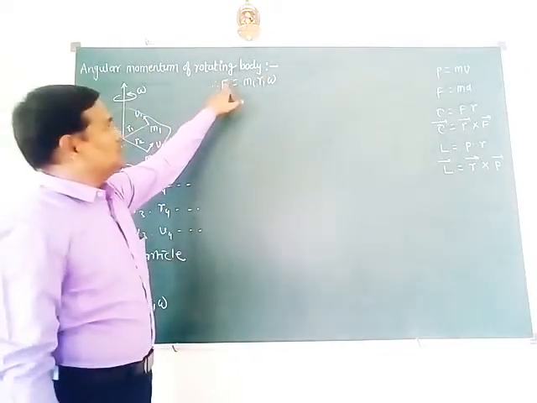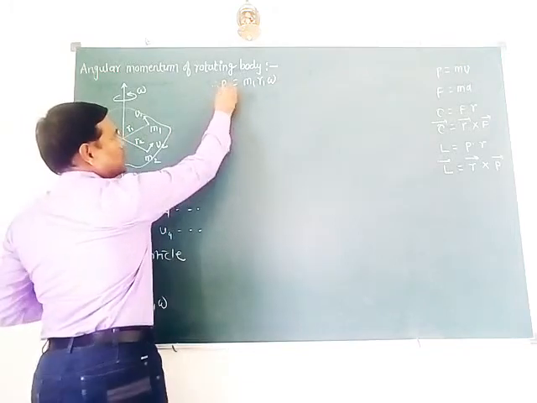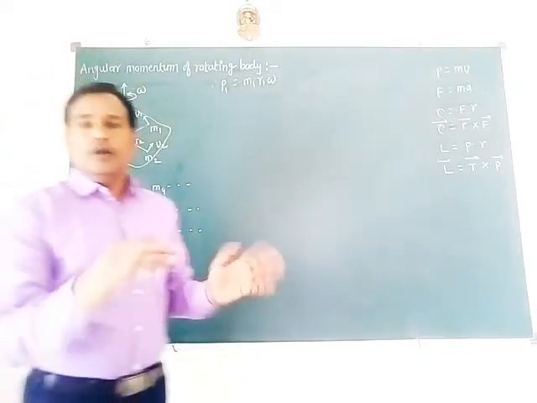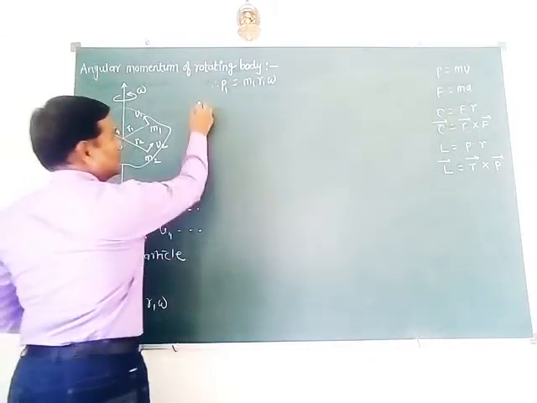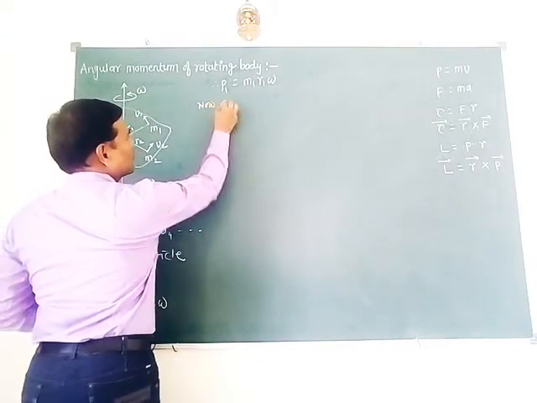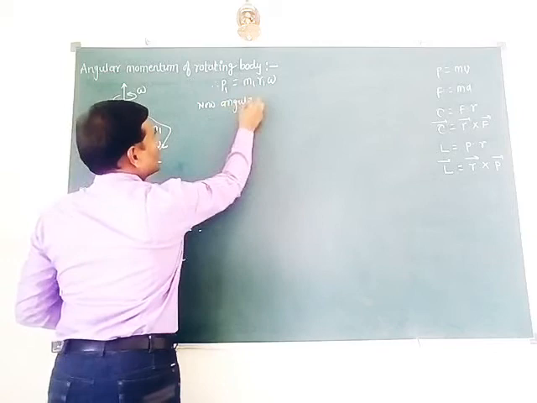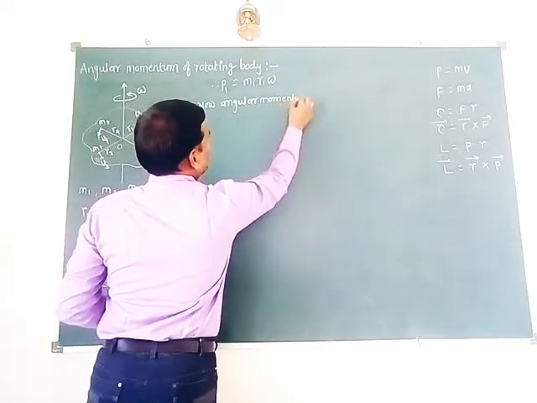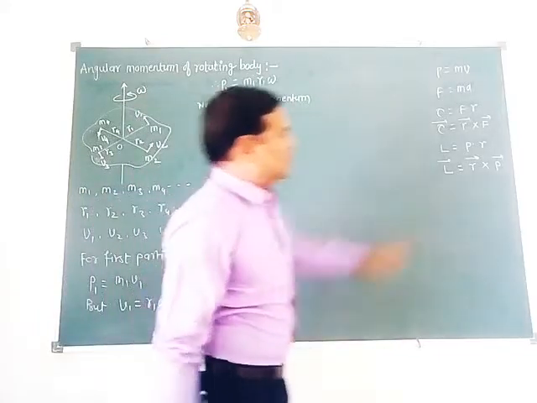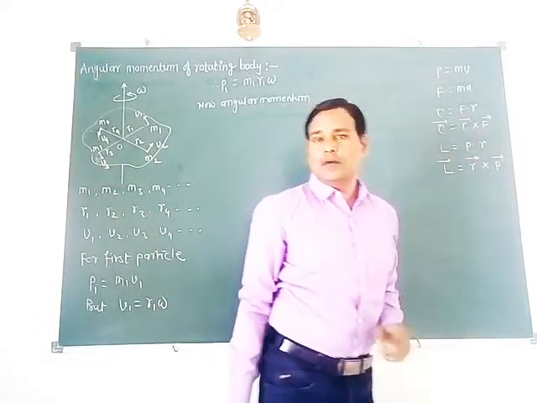So this is linear momentum of first particle. Now we have to obtain angular momentum of first particle. What is the formula for angular momentum? It is p into r.